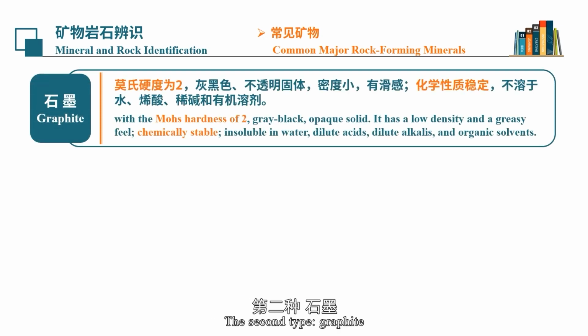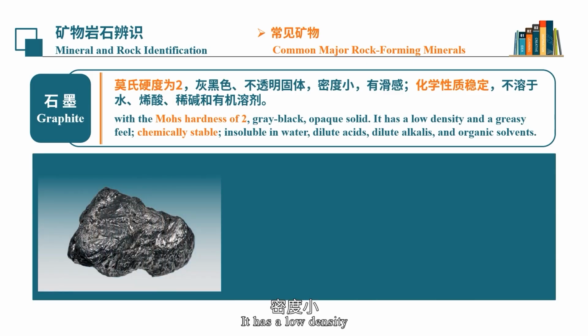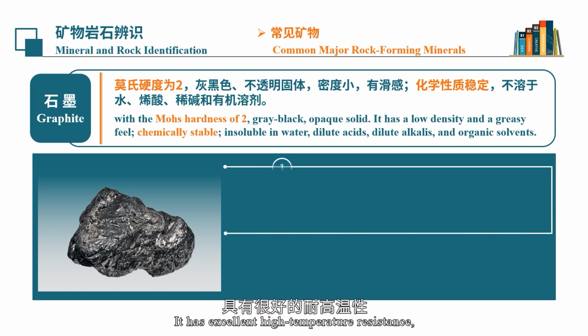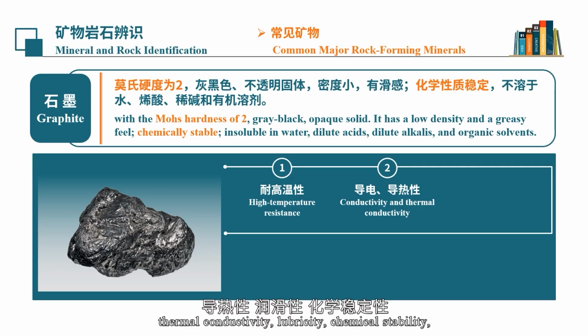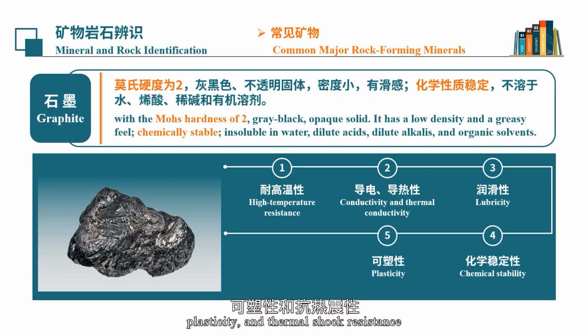The second type, graphite. It has a Mohs hardness of 2. It is a gray-black, opaque solid. It has a low density and a greasy feel. It is chemically stable, insoluble in water, dilute acids, dilute alkalis, and organic solvents. It has excellent high-temperature resistance, conductivity, thermal conductivity, lubricity, chemical stability, plasticity, and thermal shock resistance.